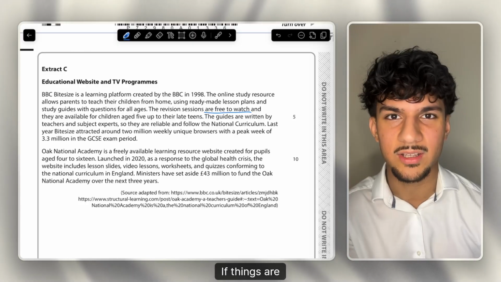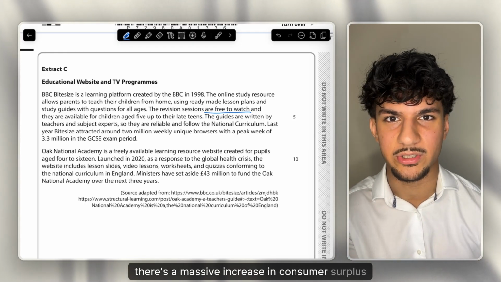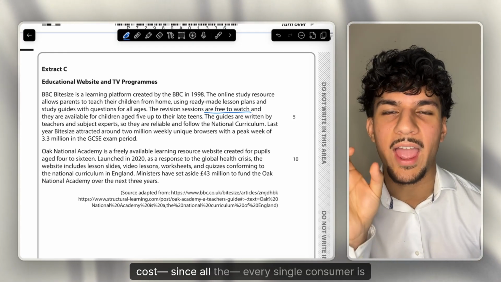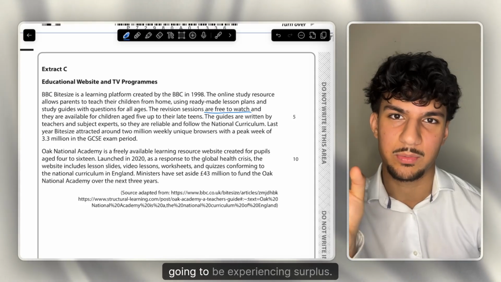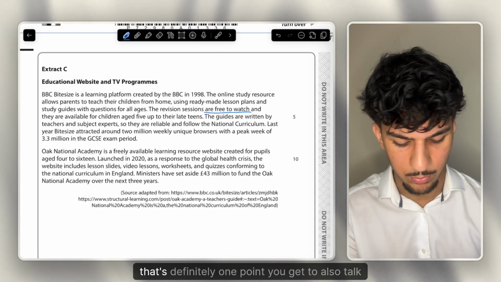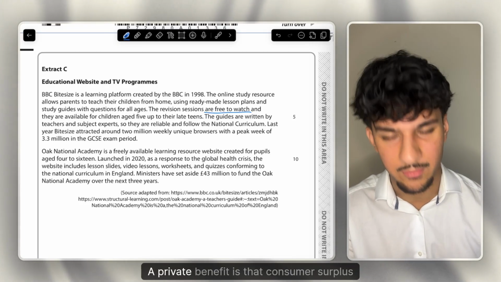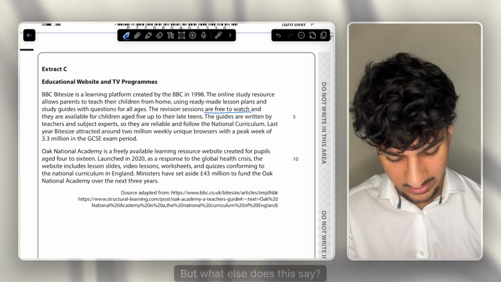If things are free, there's a massive increase in consumer surplus, since it doesn't cost, every single consumer is going to be experiencing surplus. So yeah, that's definitely one point you get to also talk about. A private benefit is that consumer surplus increases. But yeah, what else does this say?